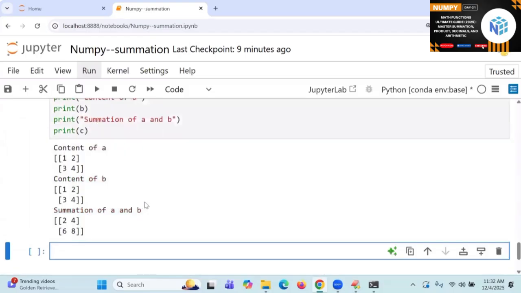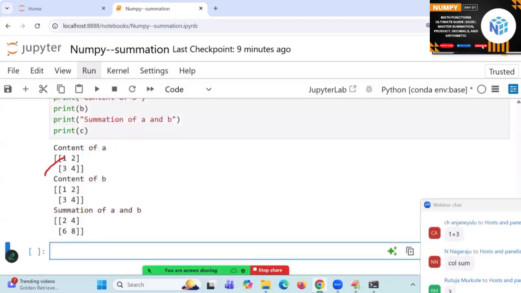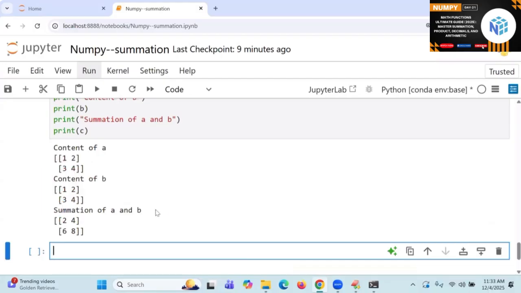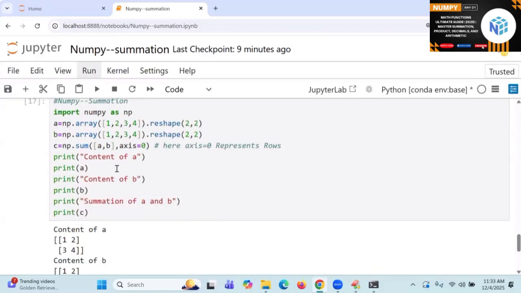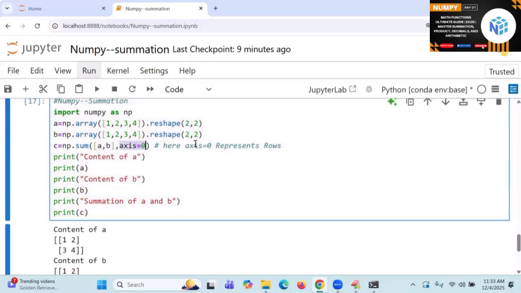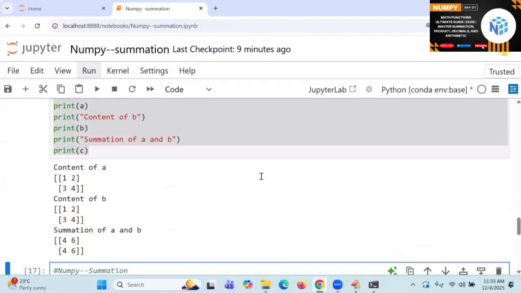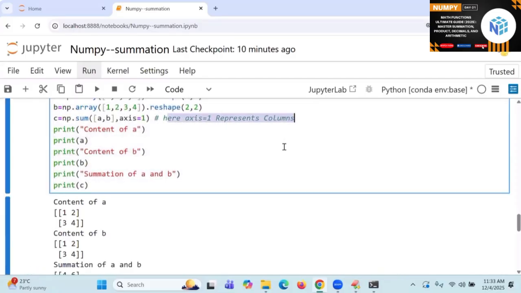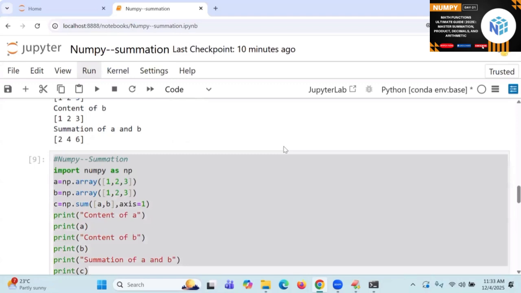So here I'm going to start with 1 plus 1 is called 2. Next, 2 plus 2 is called what? 4. Next, 3 plus 3 is called what? 6. And next, 4 plus 4 is called what? 8. This is looking like an add. Are you following me? So here, axis is equal to 0 represents rows, axis is equal to 1 represents columns. So this is going to be the sum as well as add. Is it clear?